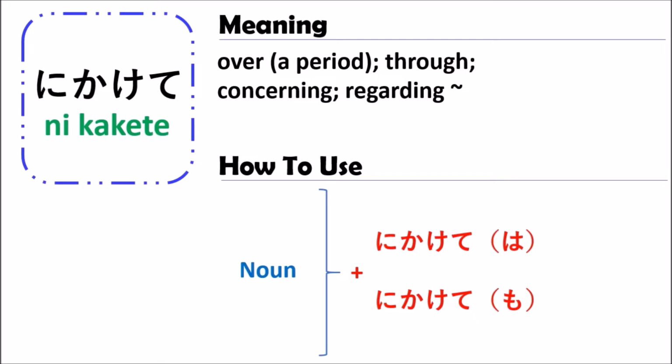So just remember that when you use nikakete, you can use a noun, and it has the meaning of over a period, or through, or concerning, or regarding. To understand more, let's see some examples.